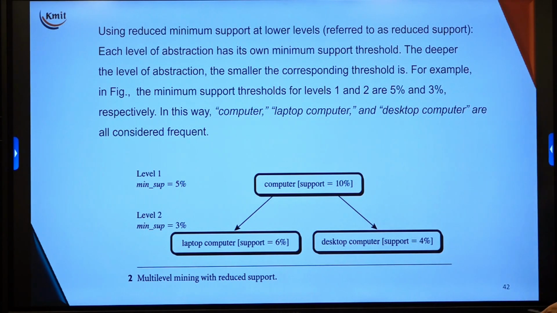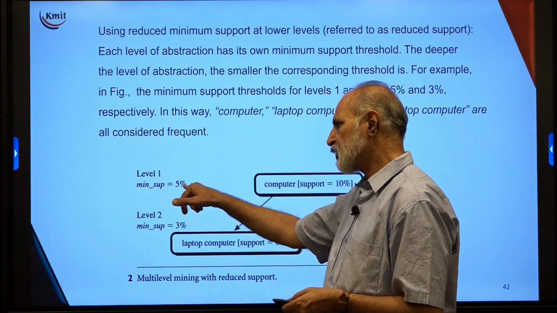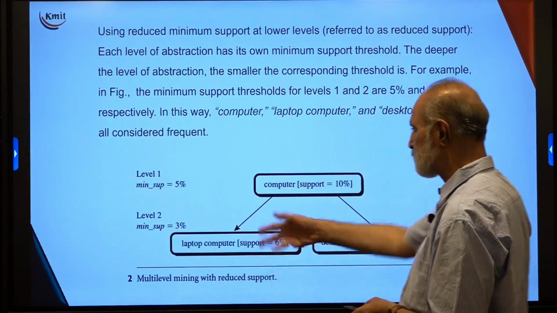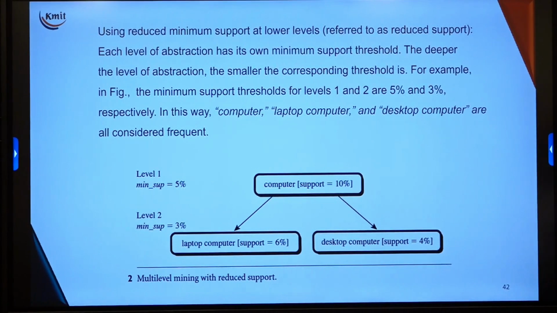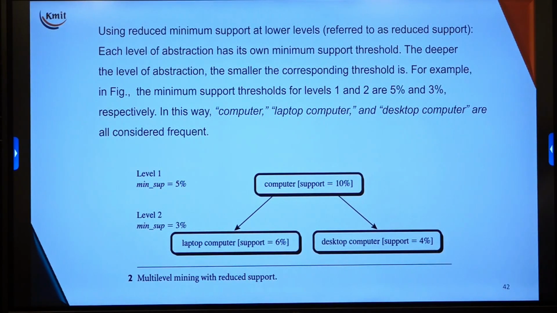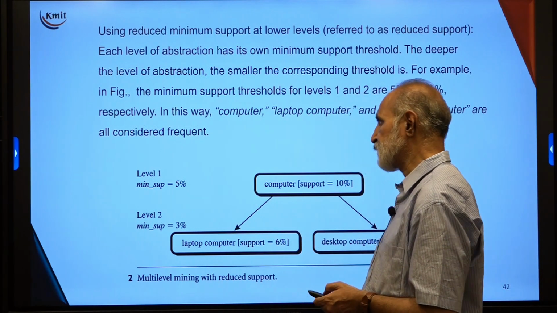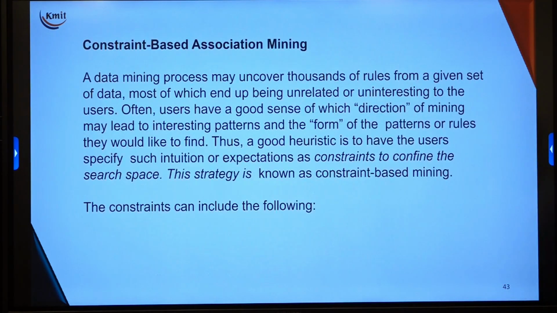The approach is very simple: multi-level mining with reduced support. Using reduced minimum support at lower levels, each level of abstraction has its own minimum support. You can see here level 1 has 5%, level 2 has only 3%. So, it is reducing. For example, the minimum support thresholds at level 1 and 2 are 5% and 3% respectively, and in this way computer, laptop and desktop are all considered frequent itemsets. So, this is another example.